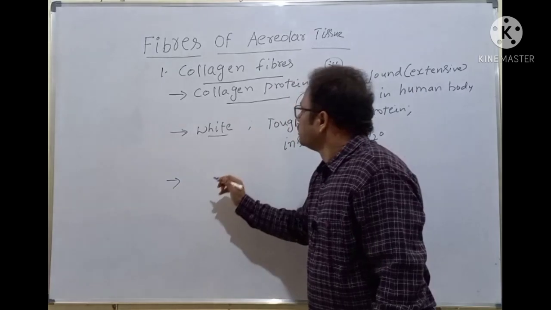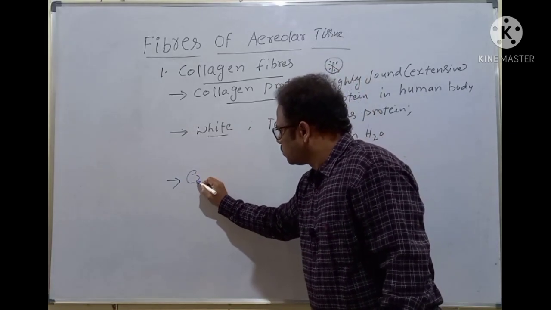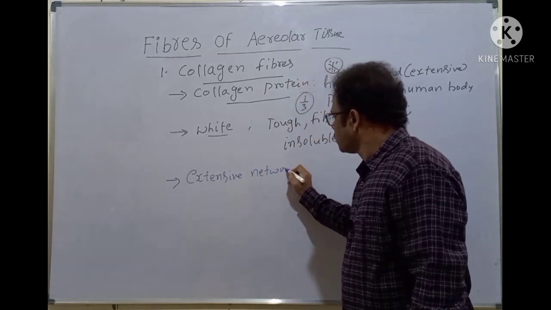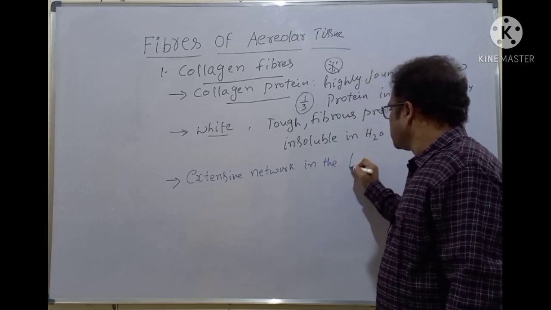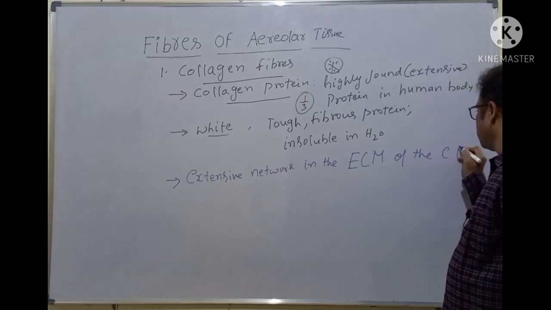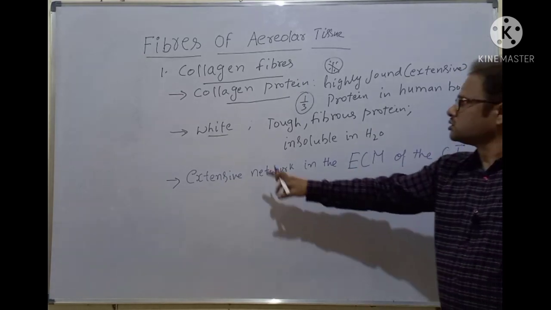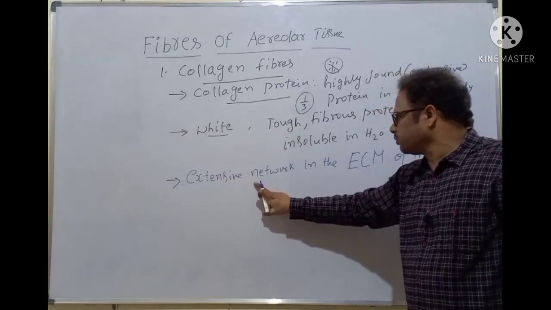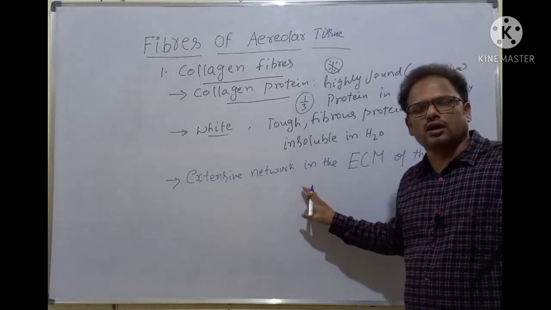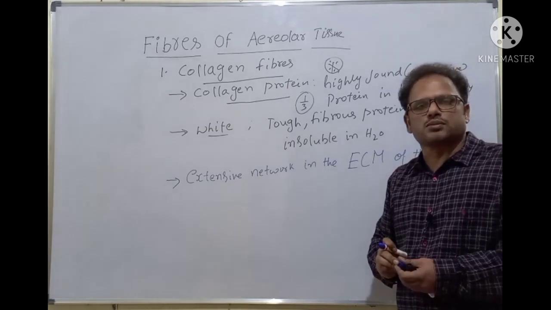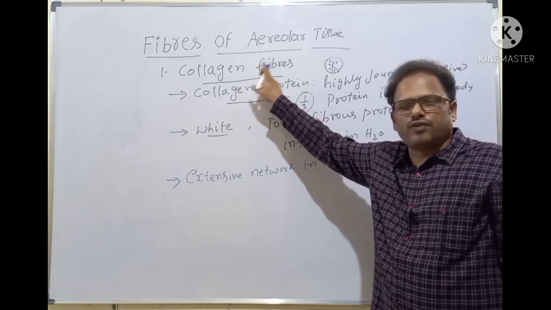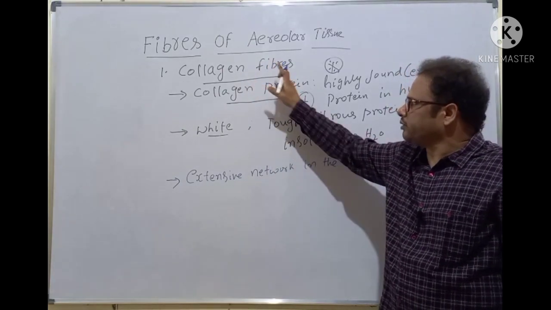Collagen fibers form the extensive network in the extracellular matrix of the connective tissue. Here I am writing CT; CT means connective tissue. The connective tissue contains the extracellular matrix. Matrix means a fluid substance, isn't it? In this fluid substance, what is mostly found is the collagen fibers. So that's the importance of the collagen fibers. Clear, students?